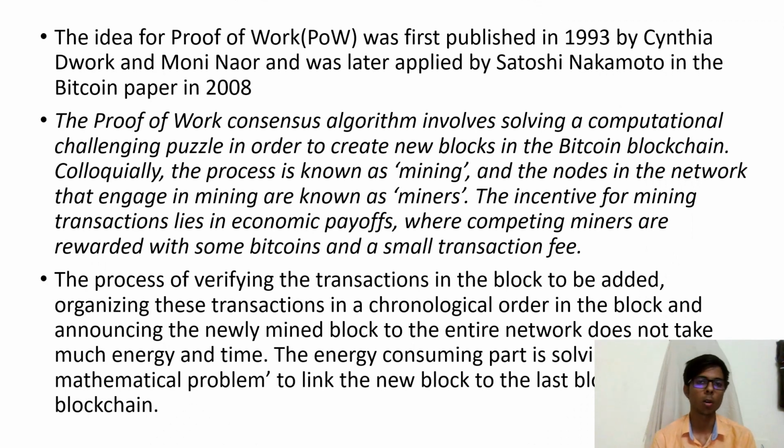The proof of work algorithm is used by Bitcoin. It was first published in 1993 and applied by Satoshi Nakamoto in Bitcoin. Now how does proof of work actually work? In a proof of work consensus algorithm, we give different nodes a computational challenge. It is a puzzle which every node needs to solve, and the node who is able to solve it first will get the chance to add a new block or to validate a new block in the network.